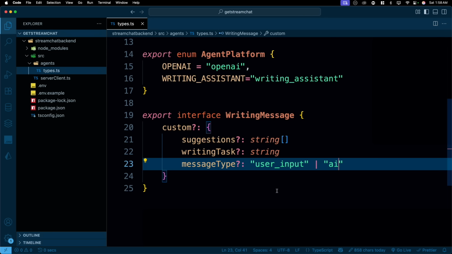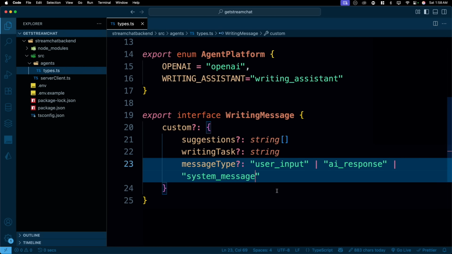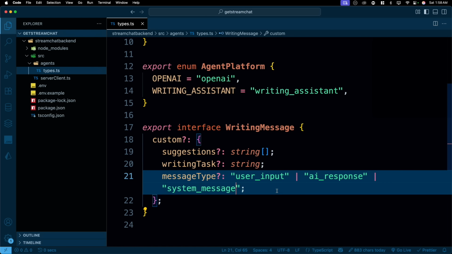AI can also respond to it, so that will be an AI response, or it can be a system message. So, you are a helpful assistant, that kind of a message. We will keep this here. So we'll just have a system message. All right, looks good. Save that.